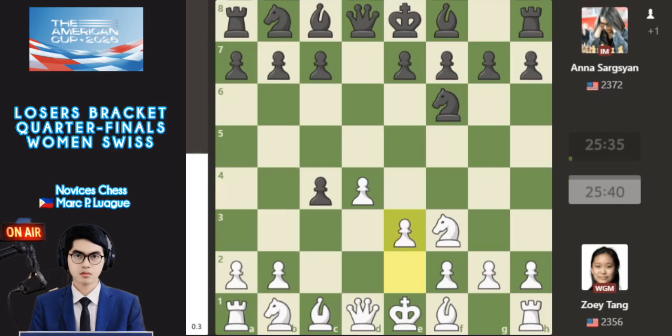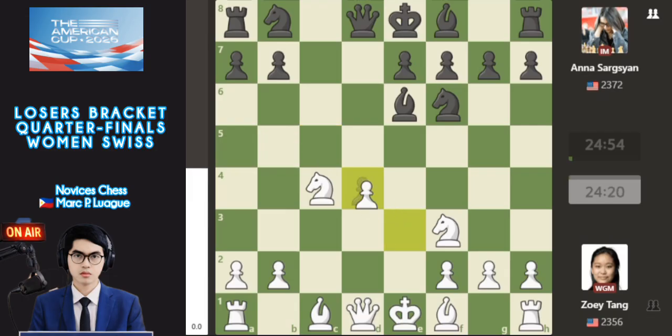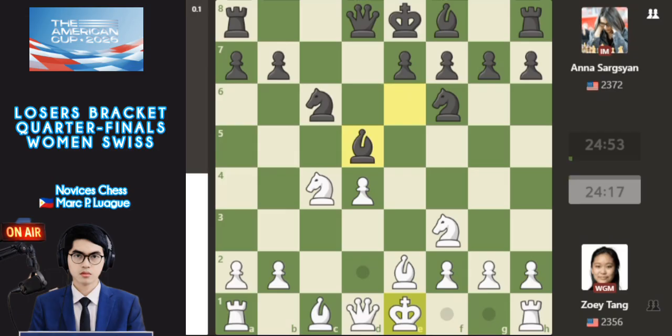This opening is called Queen's Gambit Accepted, with the defense, and also bishop e6 by Sargsyan, and also knight bd2 by Tang, with the bishop first capturing here, or threatening the pawns here, and also more control with c5 by Sargsyan, knight takes, captured first, takes with Sargsyan, takes with Tang, and also knight c6 by Sargsyan here, bishop e2 by Tang, next castling, and also bishop d5 by Sargsyan, castling by Zoey Tang, and also e6.